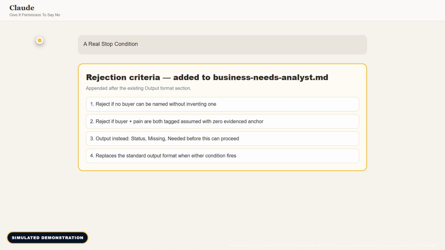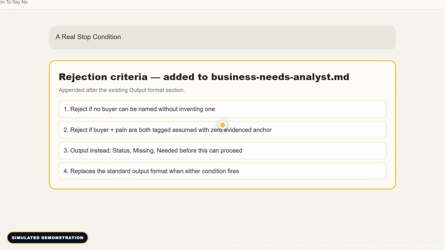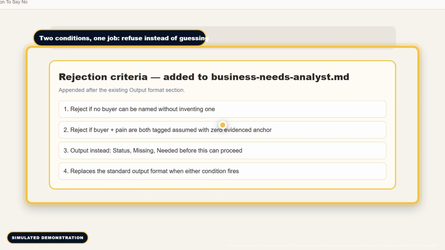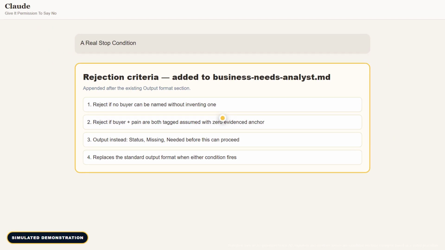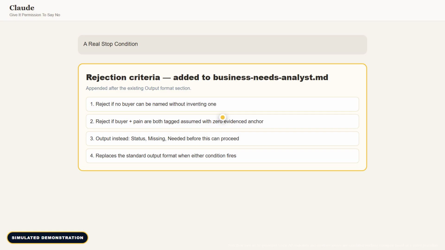The fix isn't more prose, it's a real stop condition. Add rejection criteria directly to the file, refuse to hand off when no buyer can be named without inventing one, or when everything's tagged assumed with zero real anchor anywhere in the input. And instead of the usual output, it returns exactly what's missing.